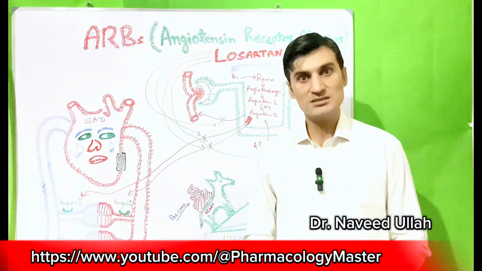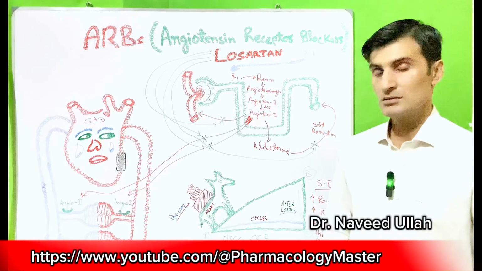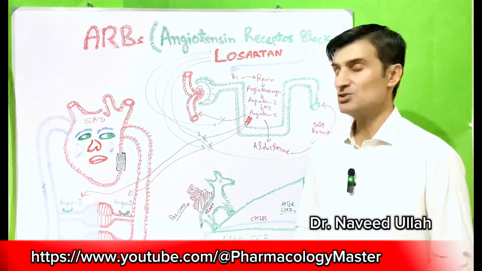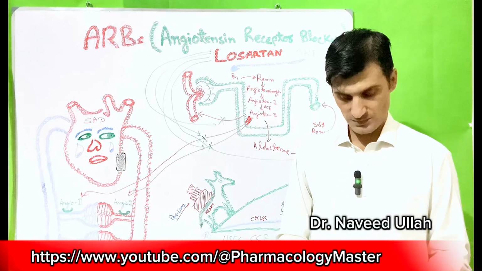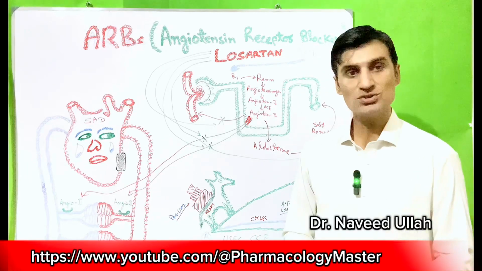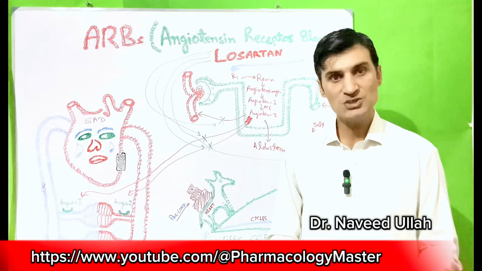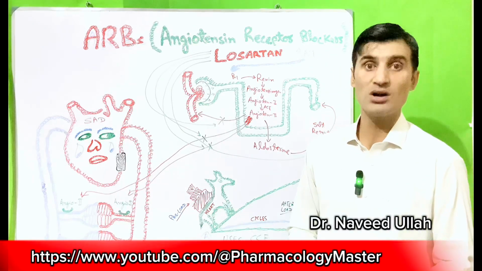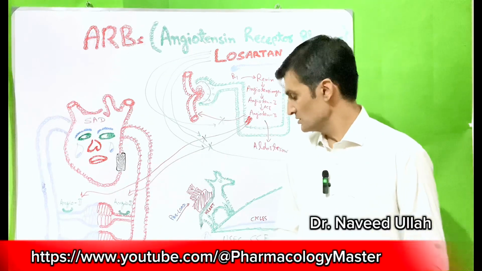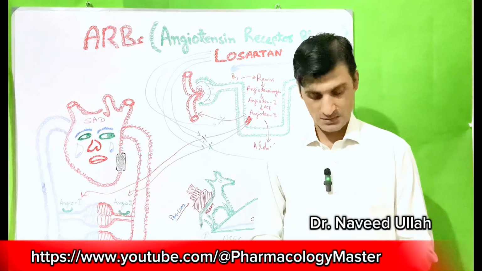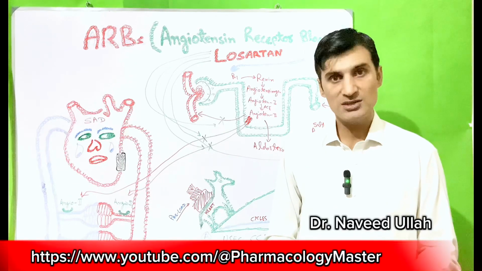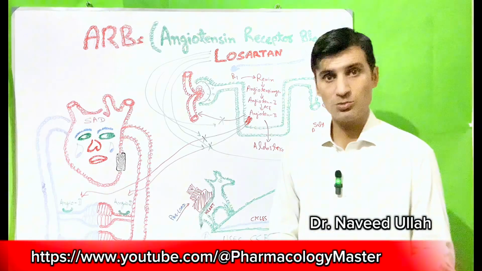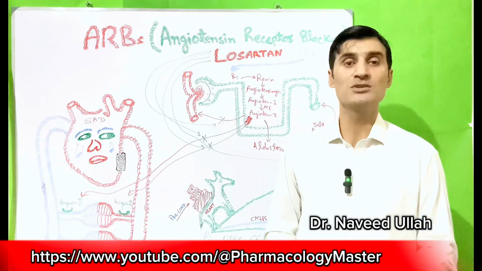Today we will discuss the most important topic, that is ARBs. ARBs means angiotensin receptor blockers. These drugs are most commonly used for the management of hypertension, for the management of congestive cardiac failure, and for the management of MI, myocardial infarction. These drugs can also be used in diabetic nephropathy. These are the most common uses of these drugs.